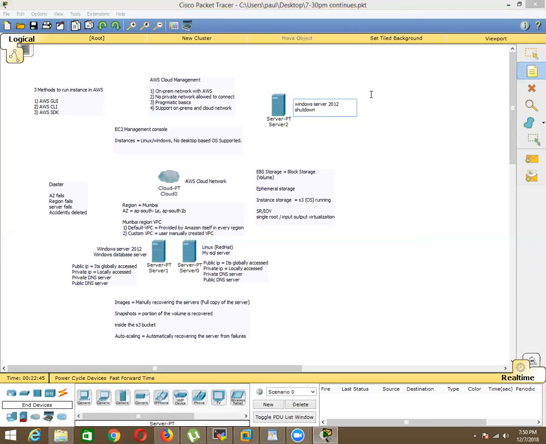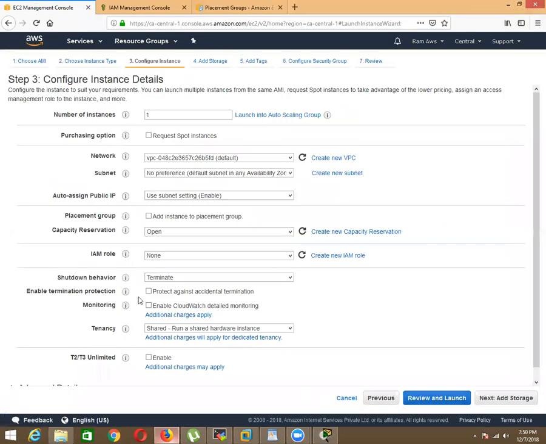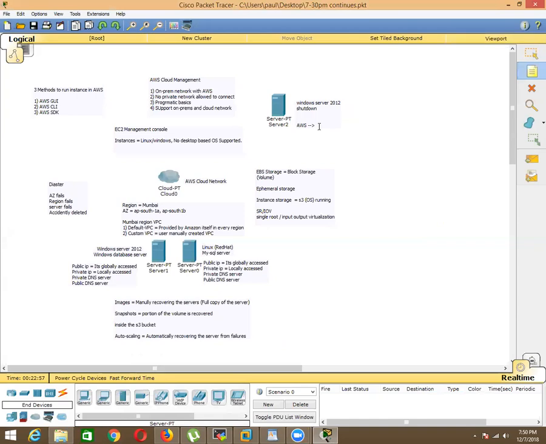So you have given the shutdown option inside your 2012 server, and what will AWS do? Externally, what option have you given? Terminate. So what will they do? They will terminate the machine here. So internally it is shut down. You have given shutdown, and externally they will be terminating the machine. So we can't access it. It is deleted.